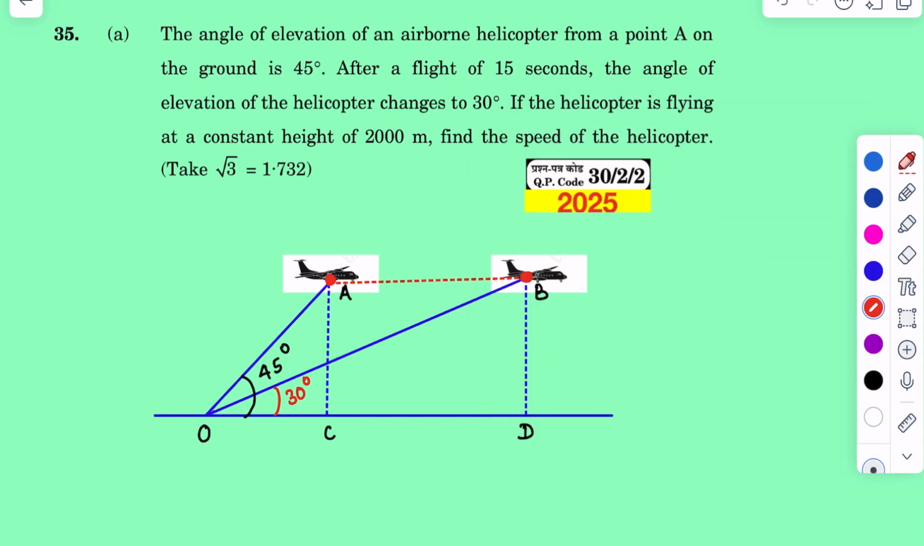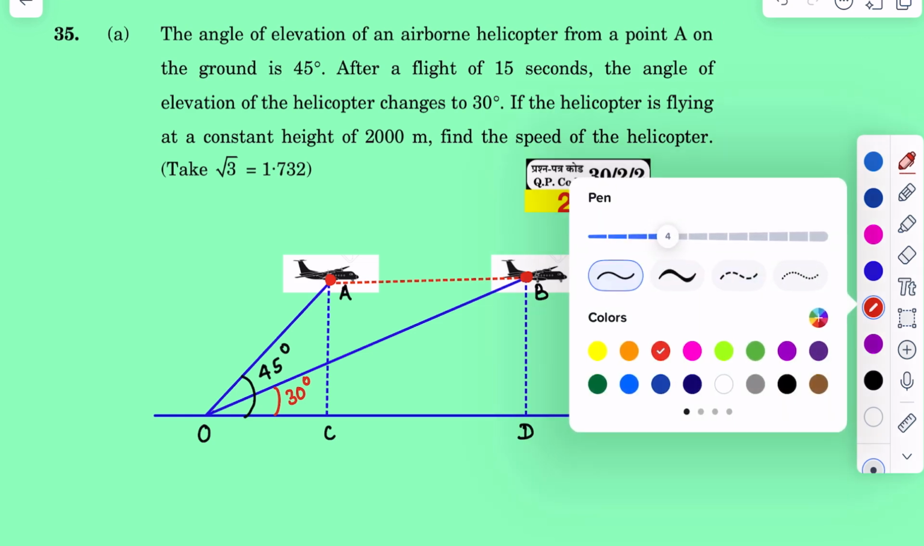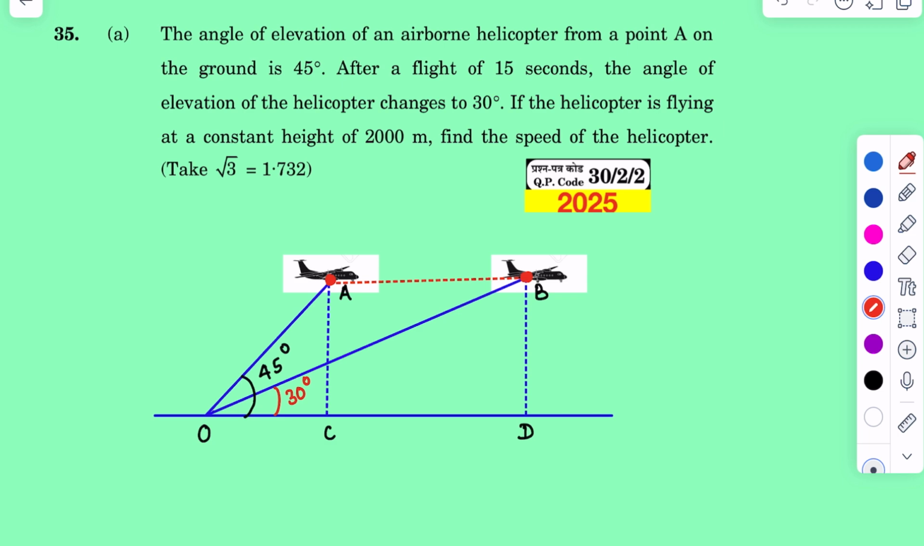Suppose from this point to this point, after traveling this distance, it reached B, where the angle of elevation became 30 degrees. So it took 15 seconds to travel from A to B. And if we get the distance AB, then we can calculate the speed, because distance by time taken is equal to the speed of the helicopter.